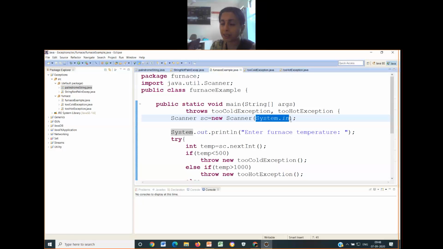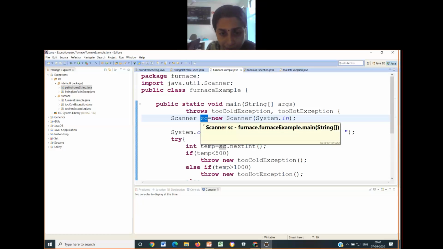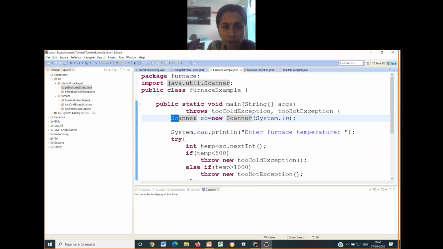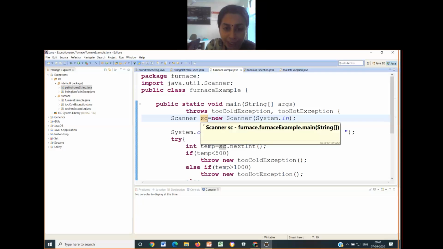That's why I write System.in. Everything in Java is a class, and everything in Java has to be instantiated because everything is object oriented. So I am creating an object of this Scanner class. Using the object of Scanner, I'll be using all the other built-in functions that are required for reading the values. This statement creates an object of the Scanner class to tell the compiler that I will use sc to read from the user from the keyboard.